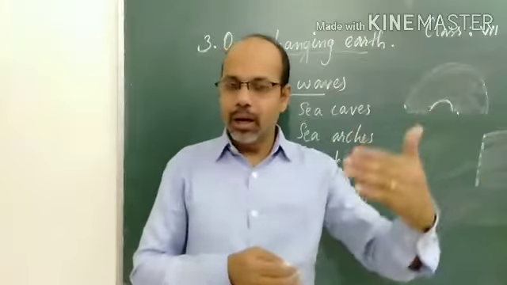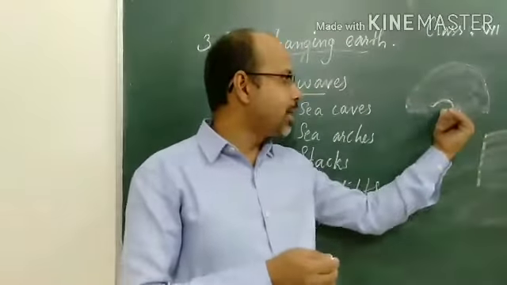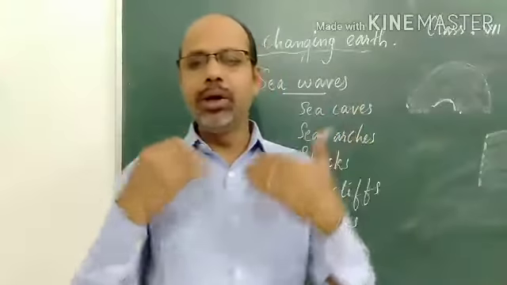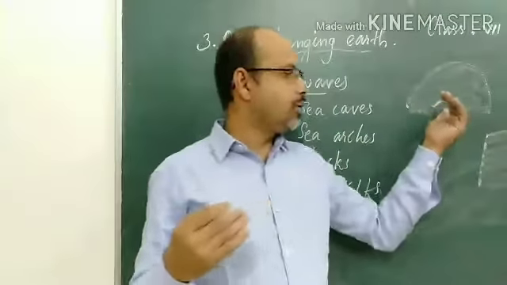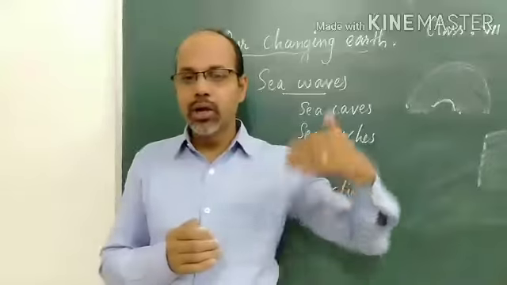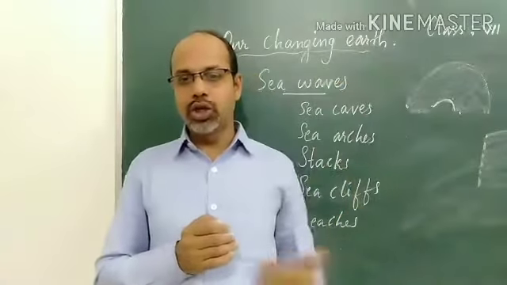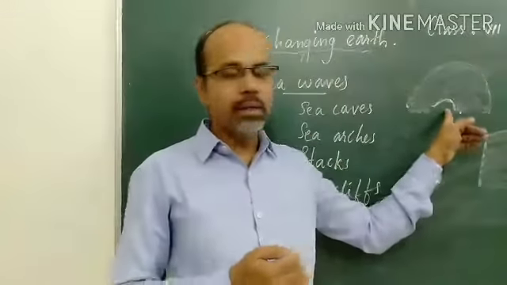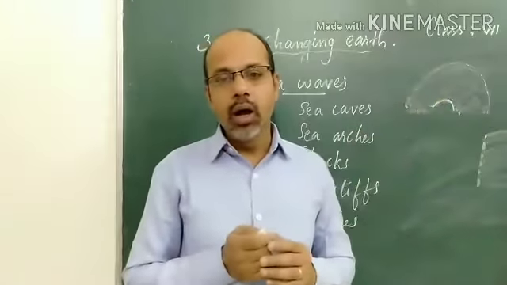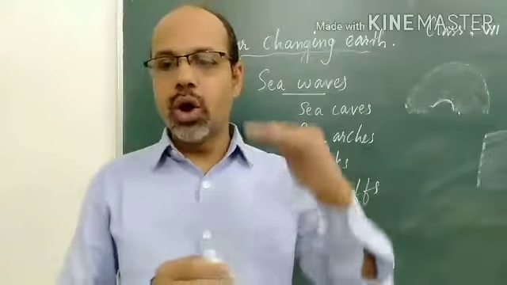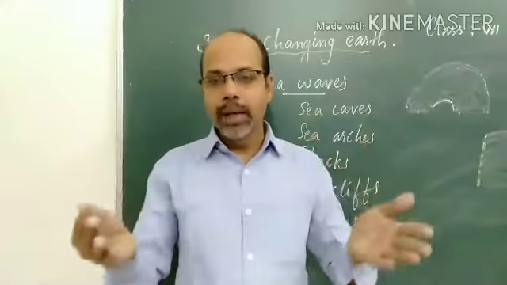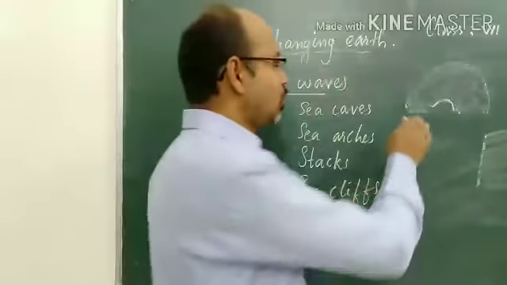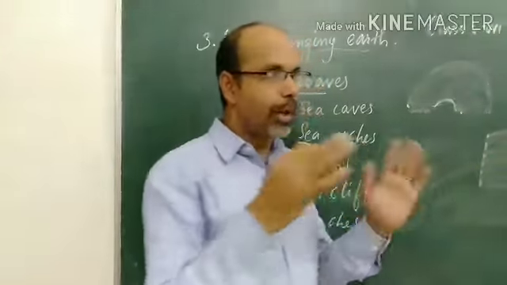When this damaged part, the cavity, is continuously hit by the sea waves, erosion takes place again. With continuous erosion, water hitting these rocks, sea caves can become sea arches, so that the other side also becomes hollow.